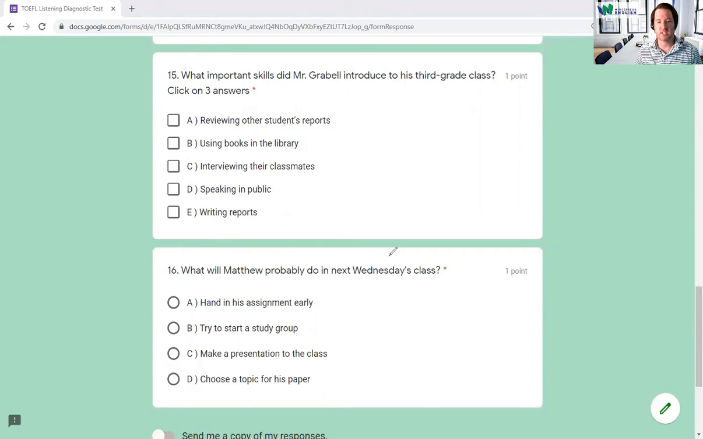And finally, number 16. What will Matthew probably do in next Wednesday's class? Well, he's going to hand in his assignment early. Remember, he said, I don't think I'll have time to do an assignment. So she said, don't worry about that one. So not A. Try to start a study group. No, he's not going to start a study group about his observation here.